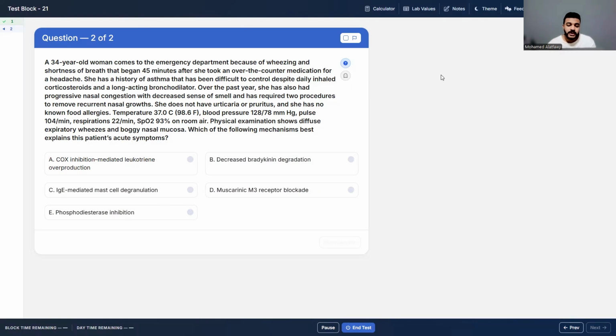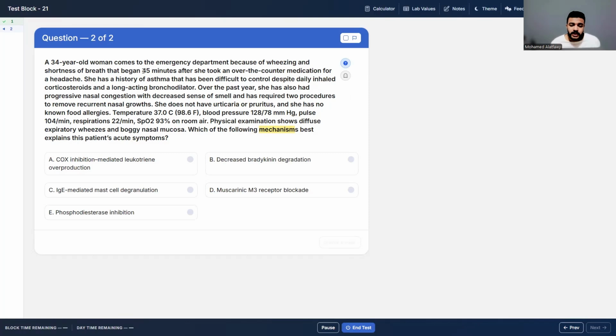So now let's start. And I advise you guys to start with the last sentence, because the last sentence is your guide. It will tell you what you are looking for in the case. The last sentence here is: which of the following mechanisms best explains this patient's acute symptoms? So here we are looking for the mechanism. Now let's read the case together.